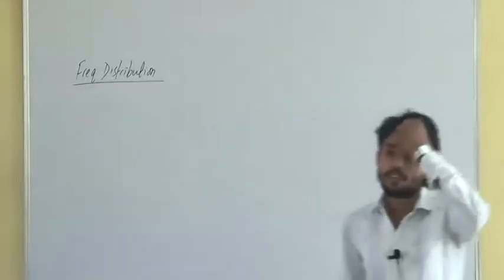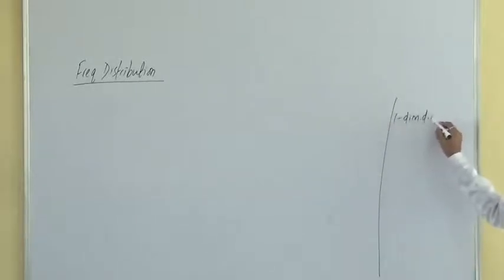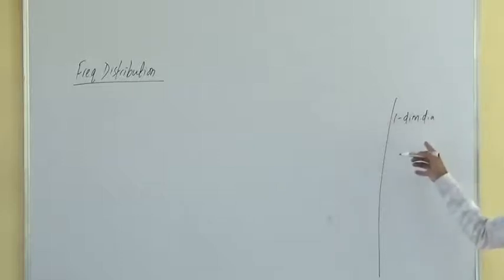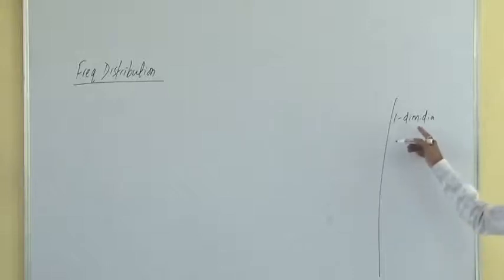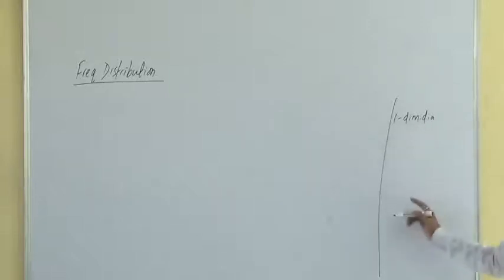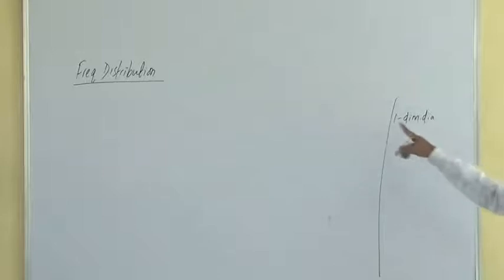And before knowing frequency distribution, let's know something about one-dimensional diagrams. We just studied bar diagram, pie chart and all. Now let me complete this topic before going to frequency distribution.